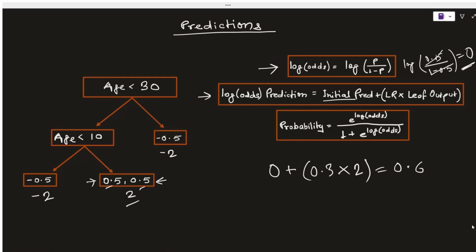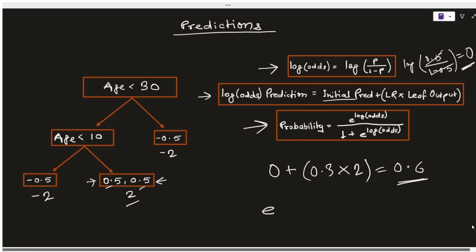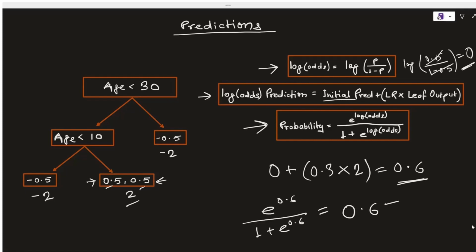Now, as you know, we need to convert this log odds prediction into a probability value. So I will plug the value to the equation. So we will say e to the power log odds value, which is 0.6 divided by 1 plus e to the power 0.6. And I have already done the calculation for you. The output for this is going to be 0.65.